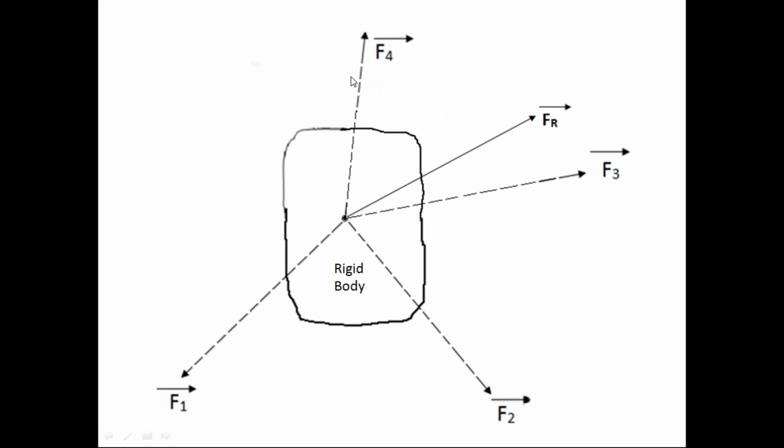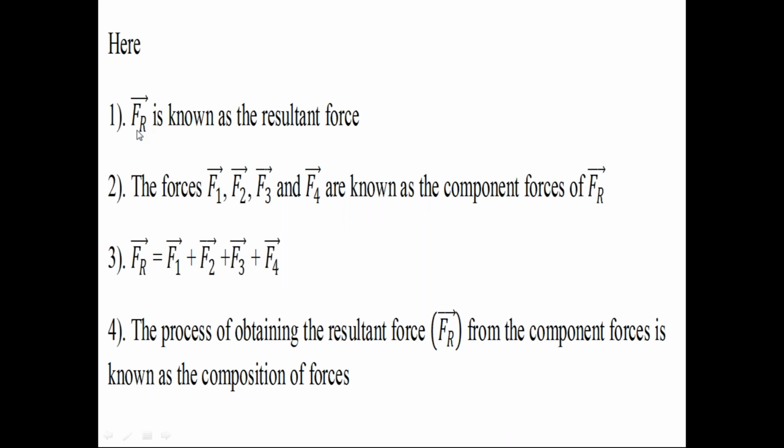Now these four forces, F1 bar, F2 bar, F3 bar and F4 bar, are called the component forces of the resultant force Fr bar. So check these two points carefully. Fr bar is the resultant force of F1 bar, F2 bar, F3 bar and F4 bar. Then the forces F1 bar, F2 bar, F3 bar and F4 bar are called the component forces of the resultant force